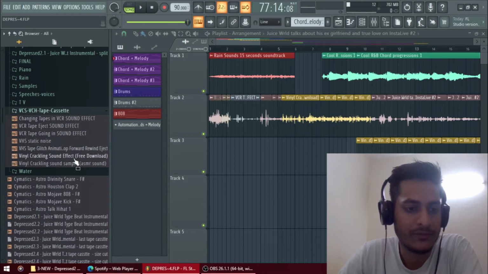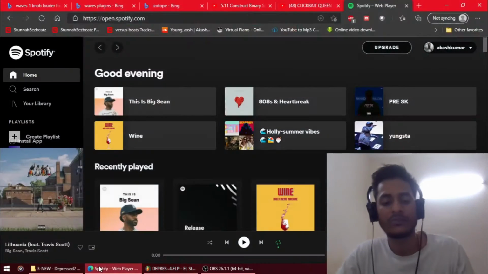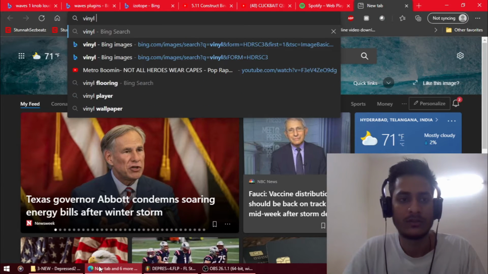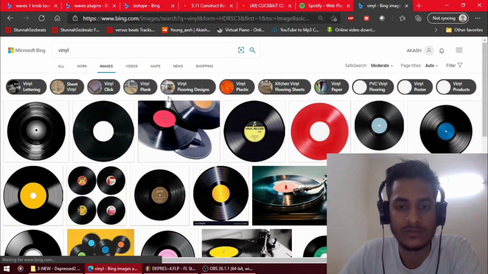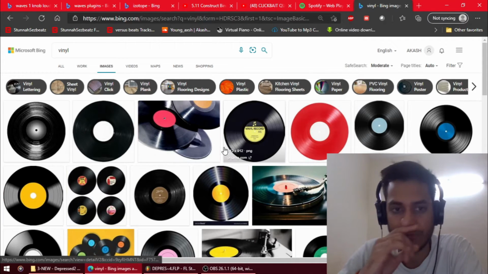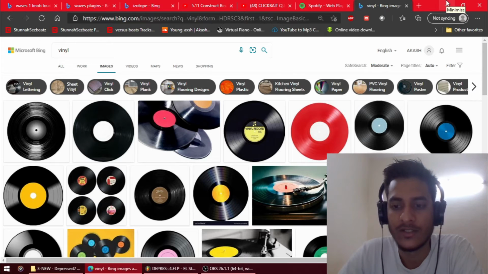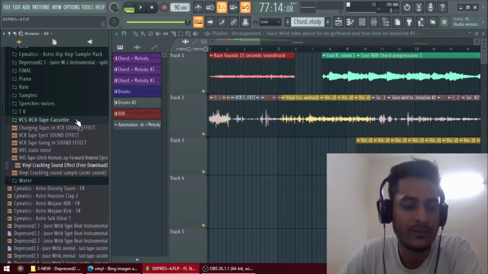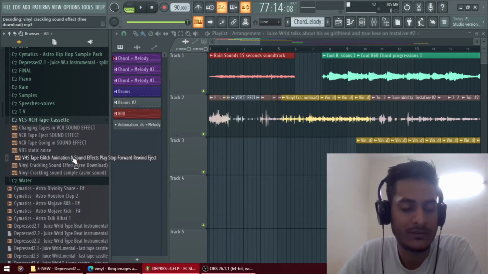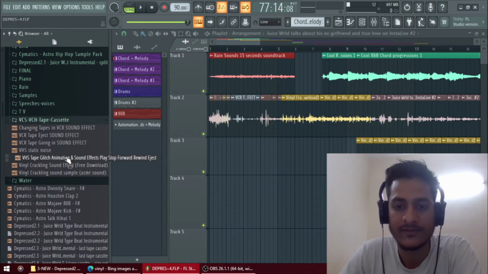And I used this vinyl crackling sound. If you don't know, I'll show you what vinyl is. Vinyl is like a record player, where most of the labels used to sell records to the artist so they could generate income. So that's the basic vinyl crackling sound I used, which you get when you put a record in the player. It gives a little bit of sound effect.